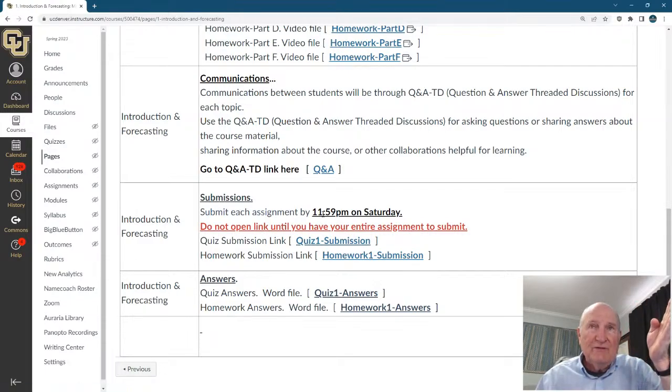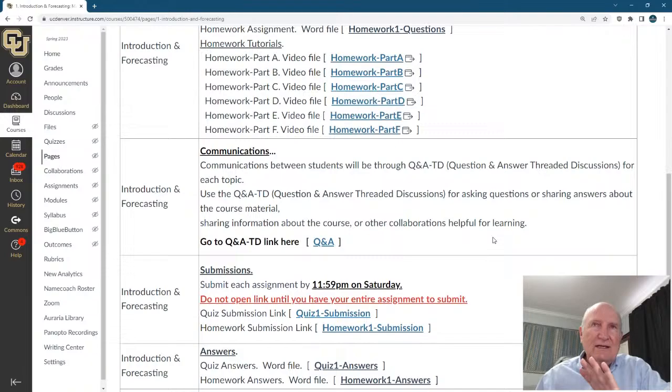And it's due by 11:59 p.m. Saturday, the day they're due. So be very careful. Once you open it, you can't open it again. It's one time. So be very careful of that, and I emphasize that in part 2 of the syllabus.